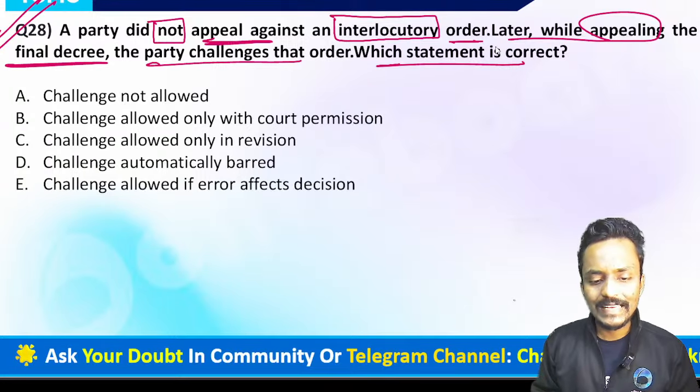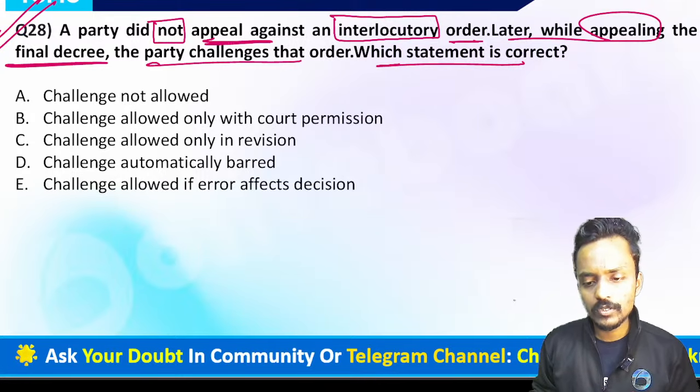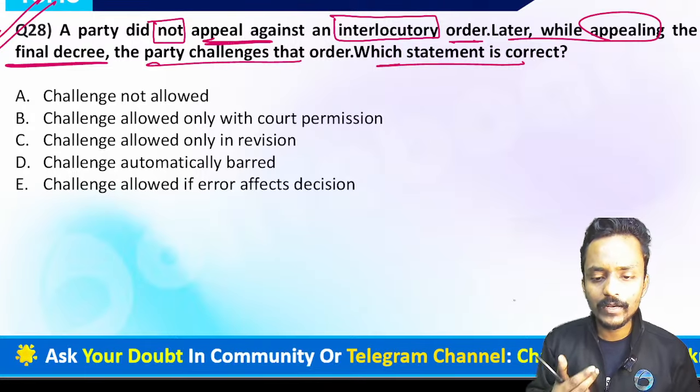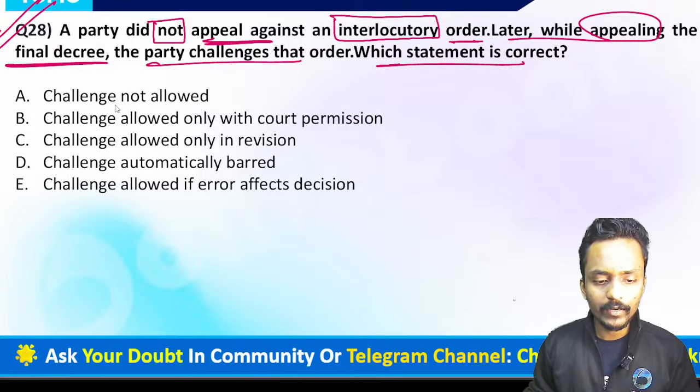So which statement is correct? We have already covered similar types of questions in the previous 27 questions, so I think right now you can easily give the answer. When a party does not appeal an interlocutory order, and later while appealing the final decree challenges that particular order, which statement will be correct?